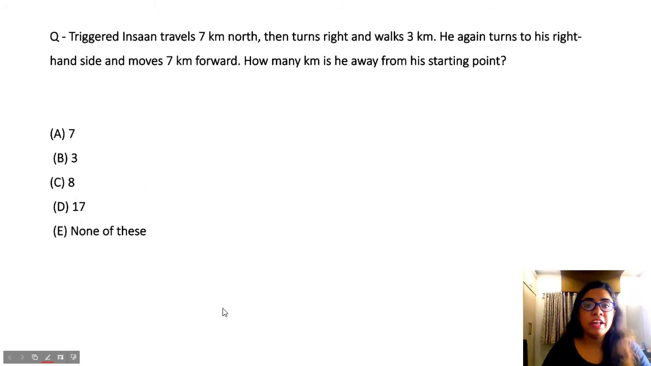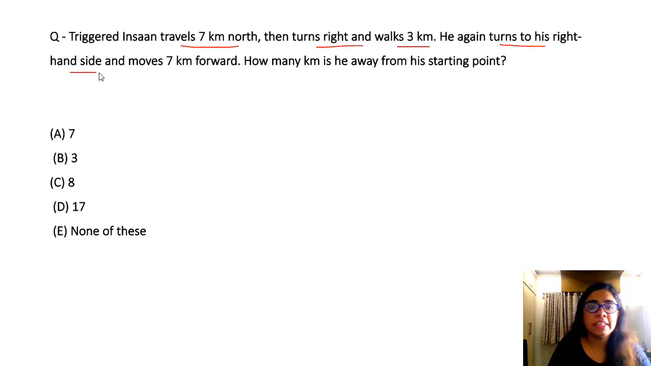Now, let's have a look at our first question. A man travels 7 kilometers north. He then turns right, walks 3 kilometers. He again turns to his right hand side and moves 7 kilometers forward. How many kilometers is he away from the starting point? Okay? What you do is, let's assume this is my starting point. He traveled 7 kilometers north. So from this starting point he traveled 7 kilometers north.